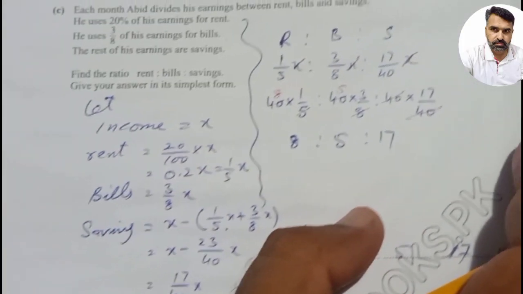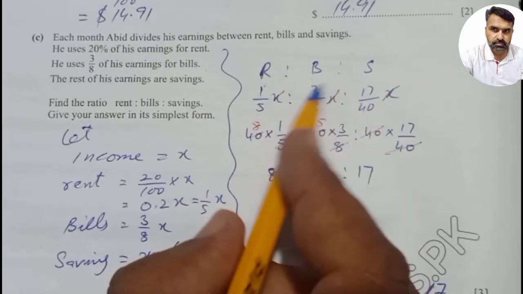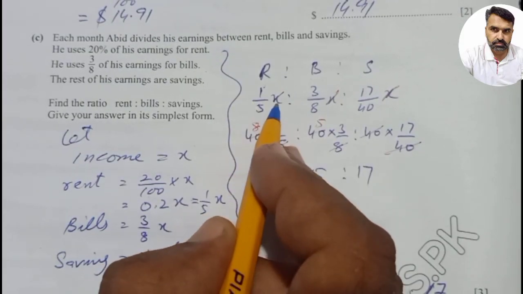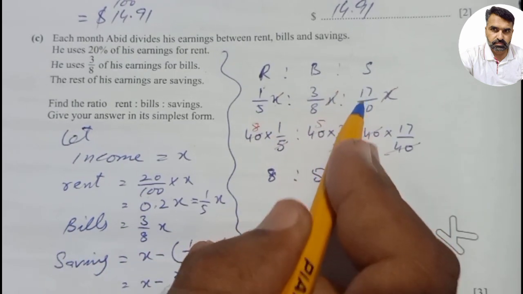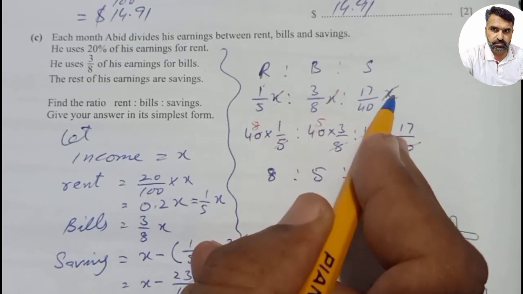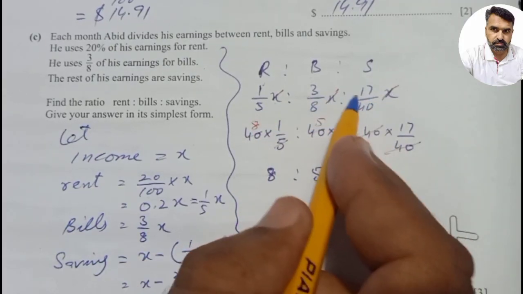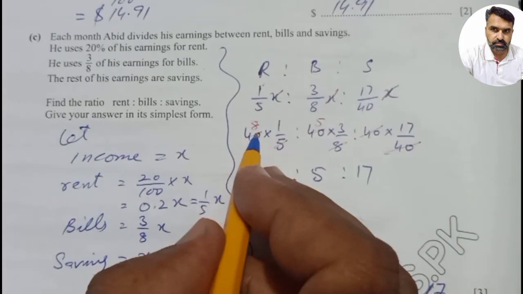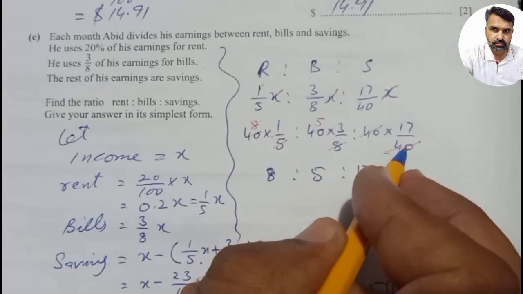As we have to find the ratio of rent, bills and savings: rent is 1 by 5 of x, bills are 3 by 8 of x, and saving is 17 by 40 of x. There is x with all three numbers, so we will cancel x with x, and the remaining will be 1 over 5, 3 by 8, and 17 by 40.